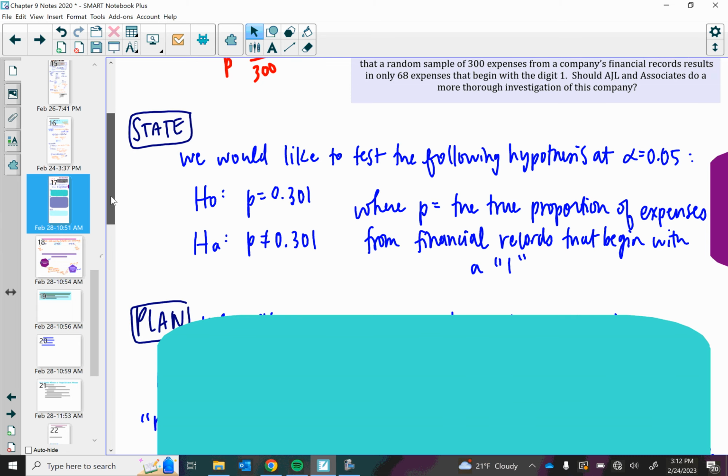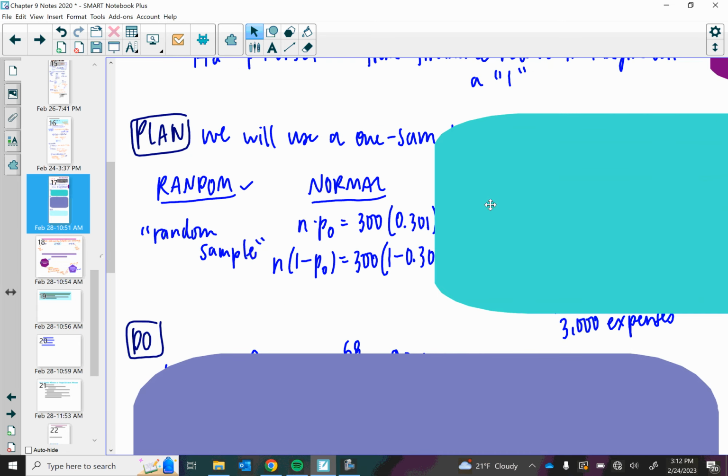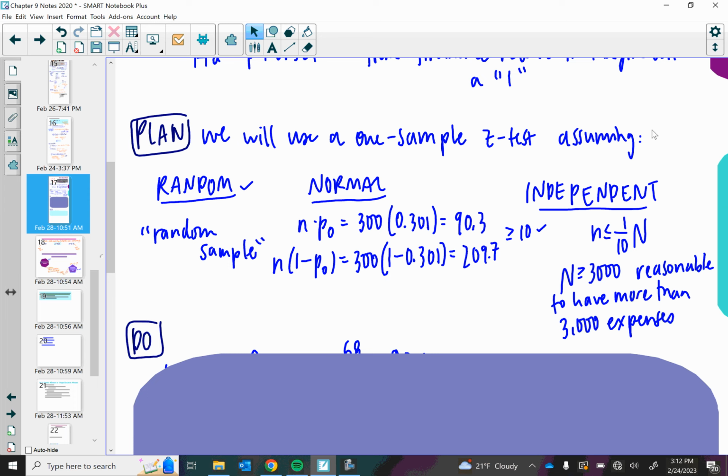Otherwise, let's talk about the plan. In the plan, of course, we're going to tell which method we are using and check the conditions. So we will use a one sample z-test, assuming the following: random, normal, and independent. It is random because there was a random sample. It is normal because n times p and n times 1 minus p are greater than or equal to 10. And it is independent because it's reasonable to assume that there are more than 3,000 expenses for a company. Remember, for our normal condition, we are using p sub 0, the null hypothesis p, because we are working under the assumption that the null hypothesis is indeed true.